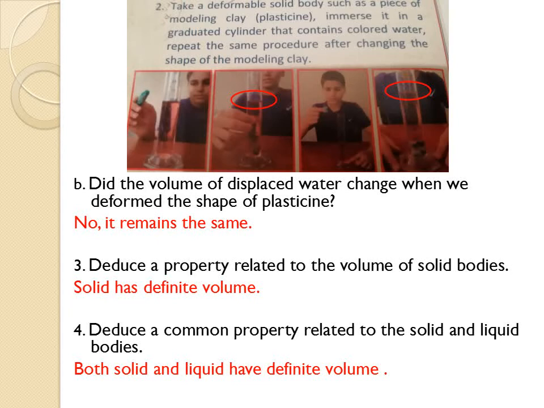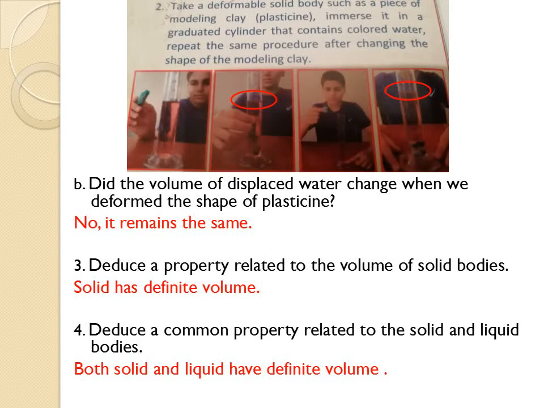Number 3. Deduce a property related to the volume of solid bodies. So as we see here, as we see in the modeling clay and wooden block, both of them have definite volume. الفوليوم لهم ما تأثر. لما أنا جيت عم بيجي أضغط عليه للwooden block ما كان يتغير، so حجمه remains the same. وهيك الموديلنج clay لما أنا حطيتها بقلب graduated cylinder it remains the same، ما تغير. So solid has definite volume.